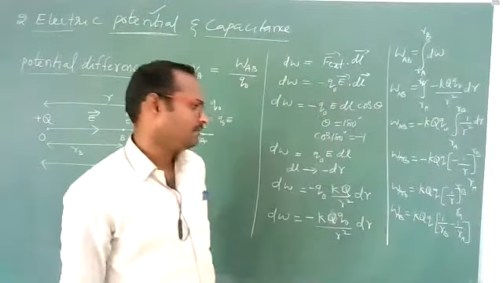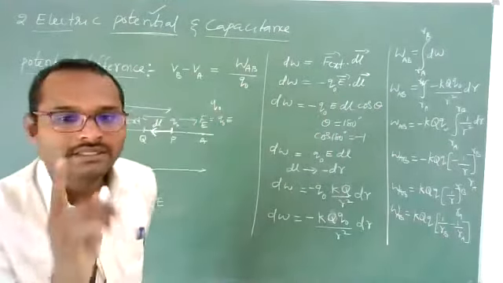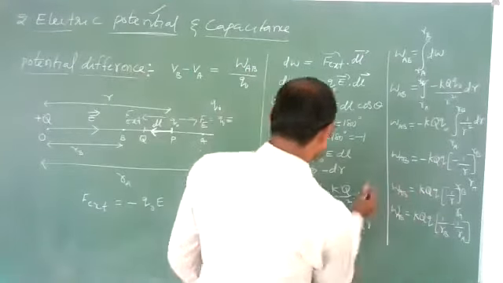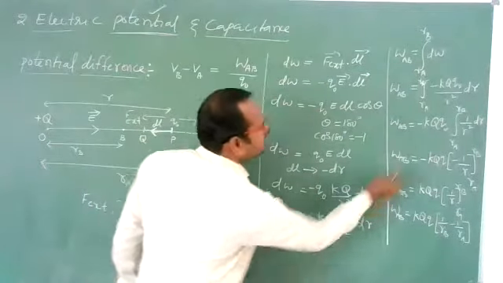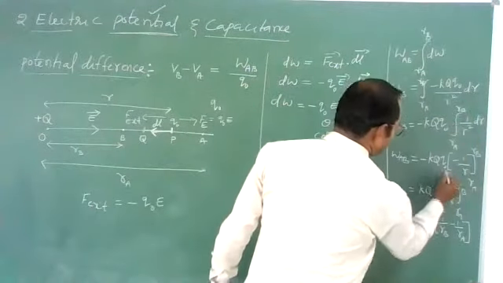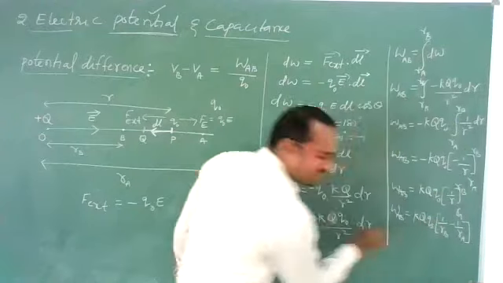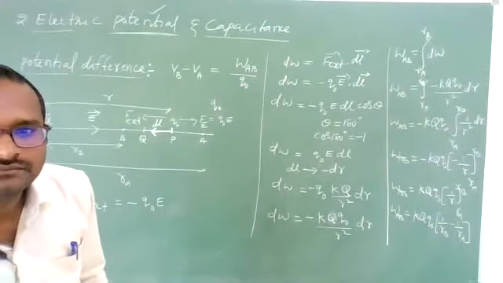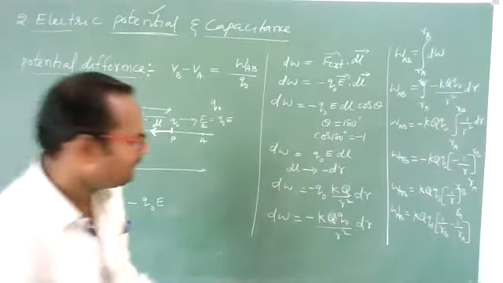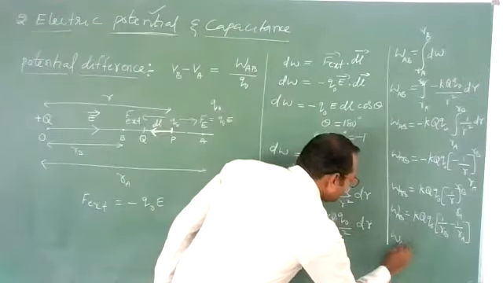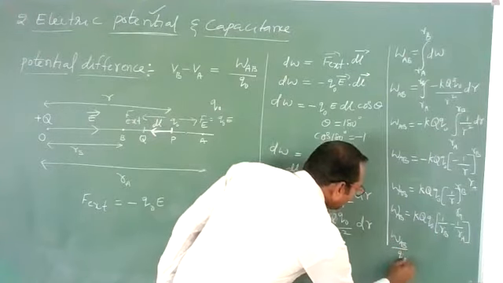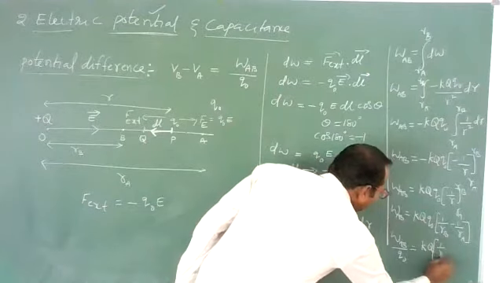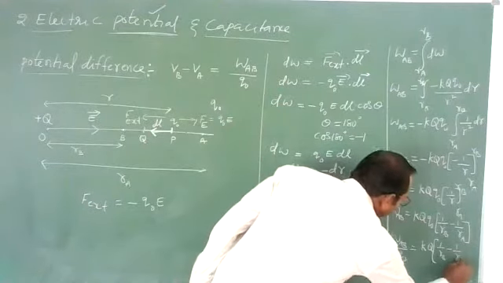Clear? Yes. What do you want? You want W AB by Q naught. Here Q naught is there, so send Q naught to this side. W AB by Q naught is equal to K capital Q into 1 by RB minus 1 by RA.